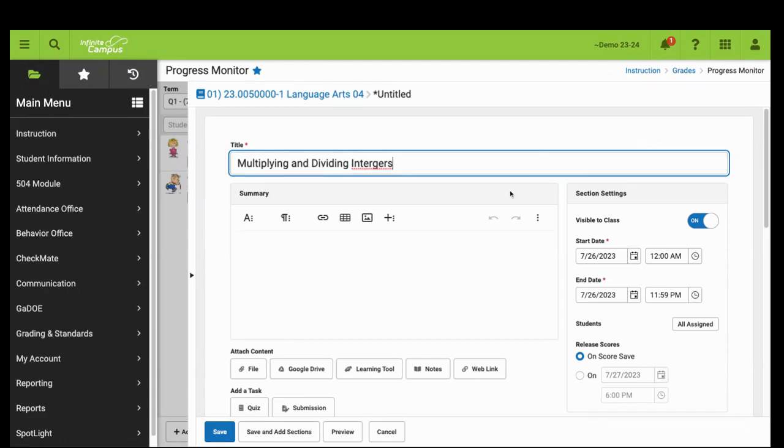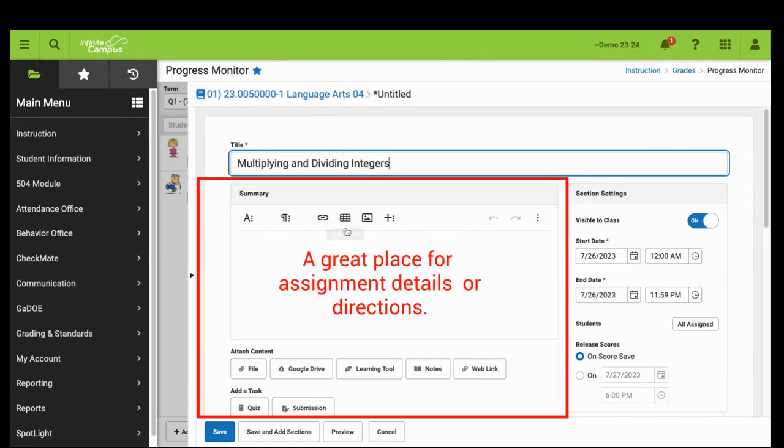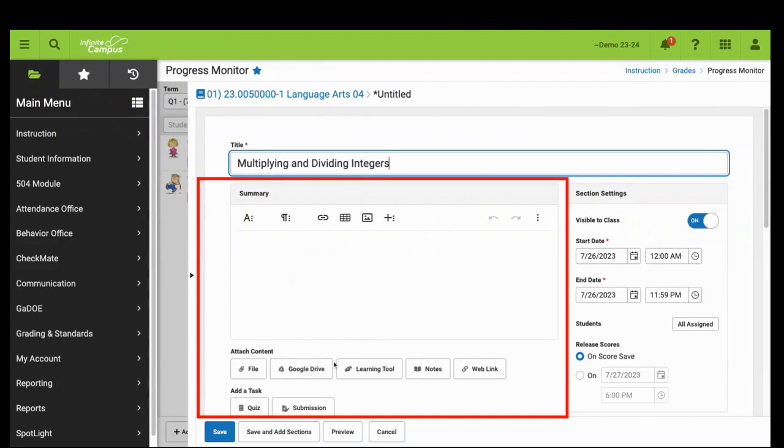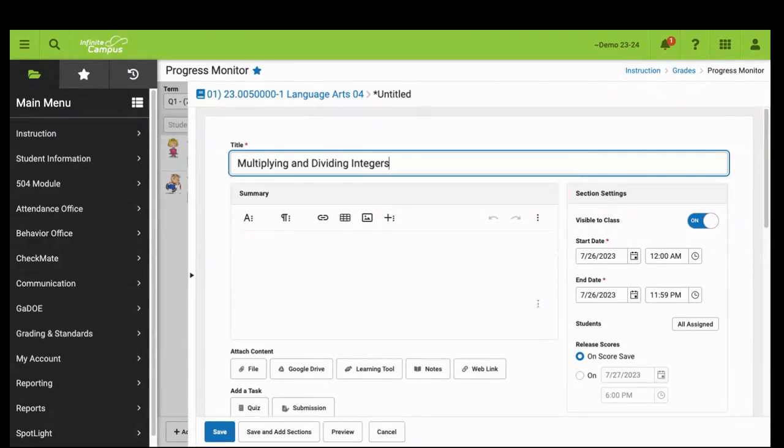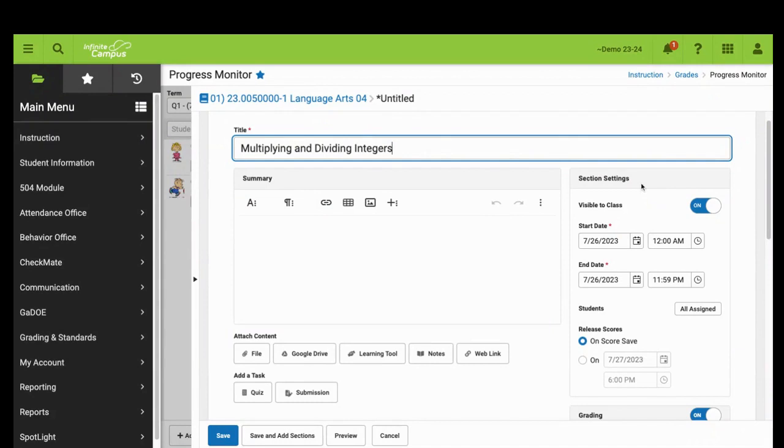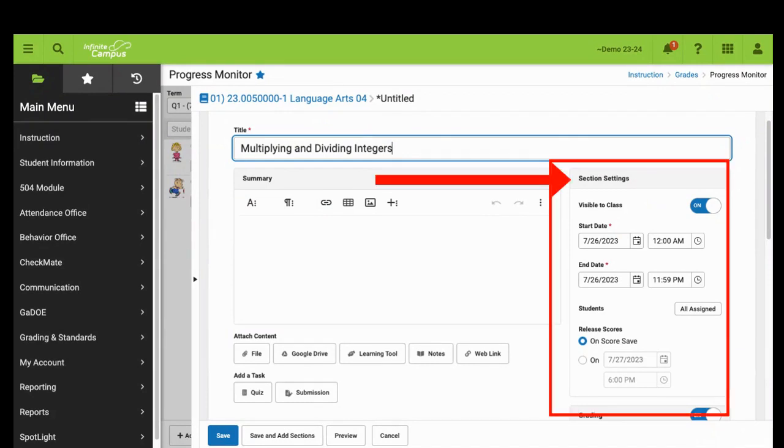Now that I have a title for my assignment, notice that I can go to the summary section just below, and anything I include in this summary section is viewable by both parents and students. Notice that you can attach content to the summary section, as well as several different links or images, depending on what the assignment is about. To the right of the summary section, notice the section settings. By default, any new assignment is visible to the class or parent. The start and end date by default will be the date that you create the assignment. Feel free to adjust the end date for longer term projects, for example.